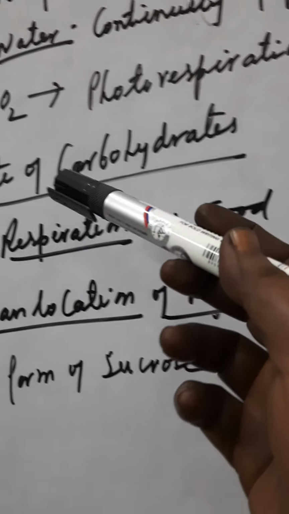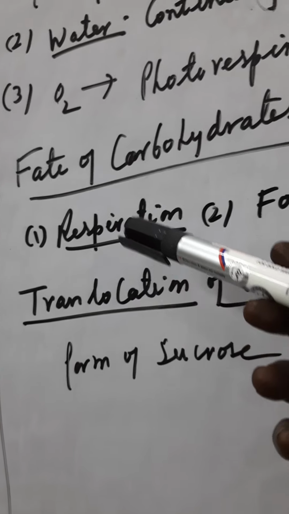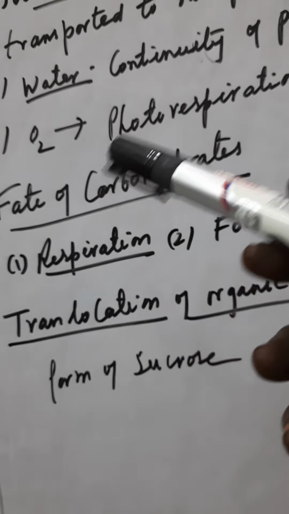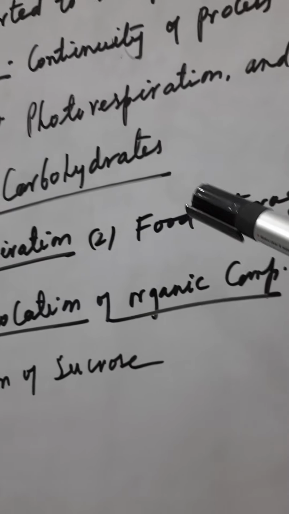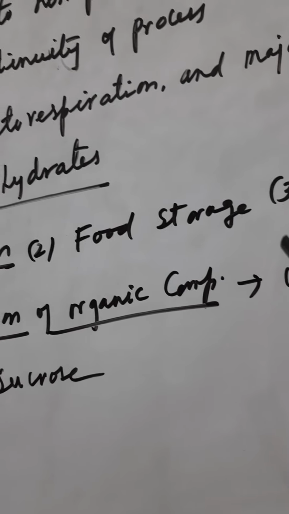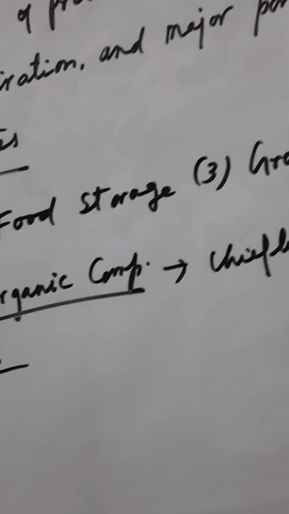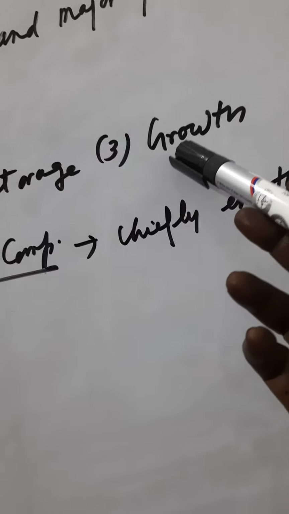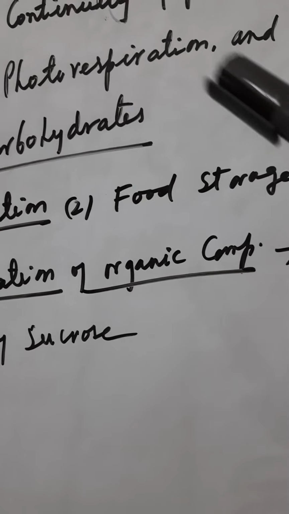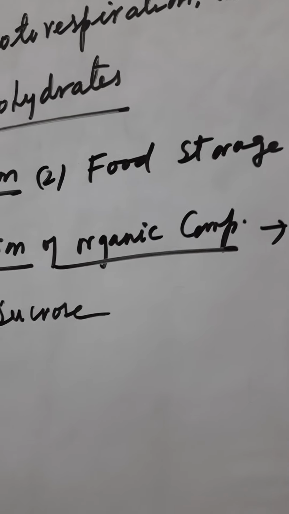Fate of carbohydrate. First is respiration. Plants require the carbohydrates for the respiration process in order to release energy. They also require the carbohydrates for food storage. Food is stored in the form of carbohydrate. For example, starch is stored in the potato. Then the third one is the growth process. For their own growth they require energy, and for that the carbohydrates are assimilated and provide the energy for the growth process.